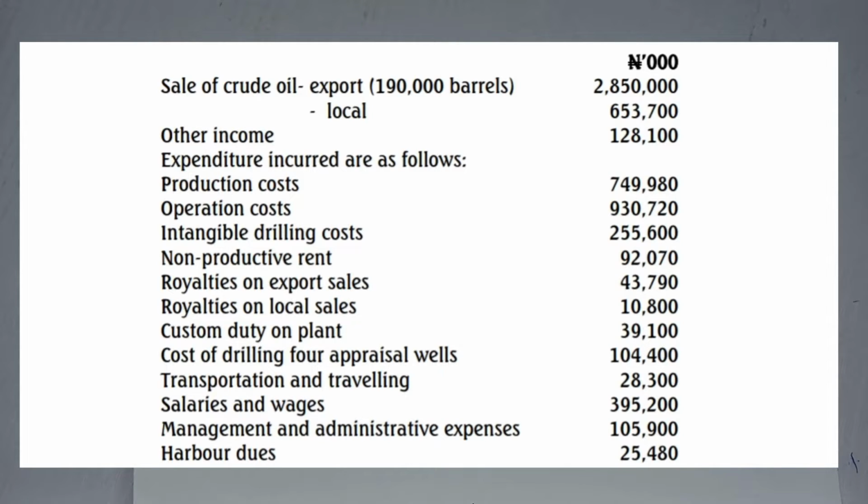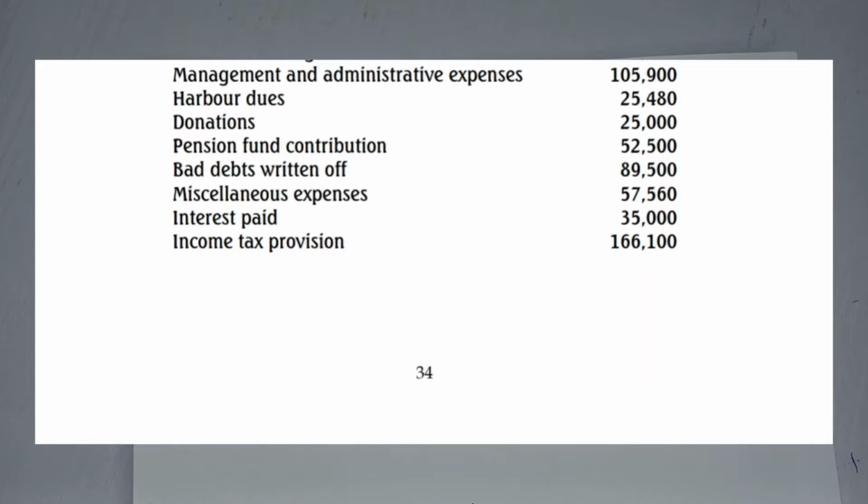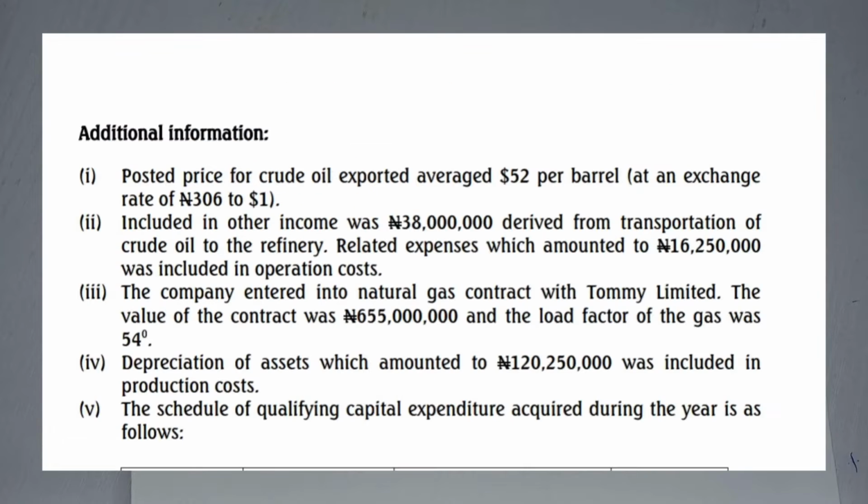Salaries and wages, management and administrative expenses, harbor dues, donations, pension fund contribution, bad debt written off, miscellaneous expenses, interest paid, income tax provision. I'm sure everything is looking allowable in your eyes until you scroll down to what? Additional information. They said posted price for crude oil exported averaged $52 per barrel at an exchange rate of 306 naira to $1. Remember, we talked about posted price under income, which is the first variable in our format, right?